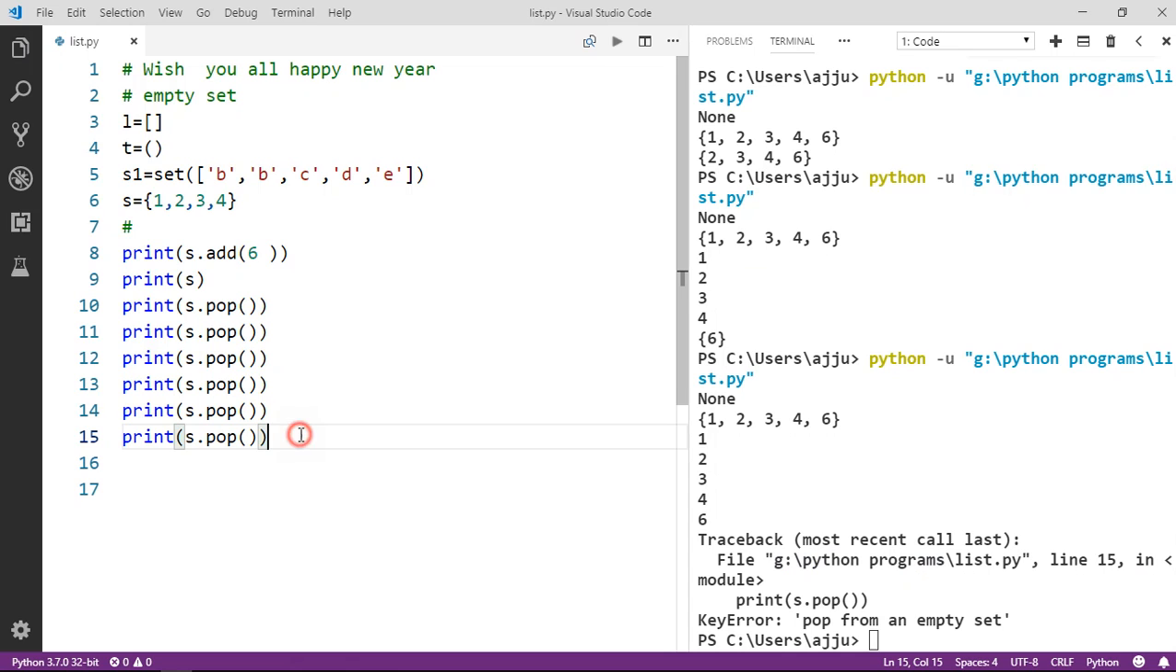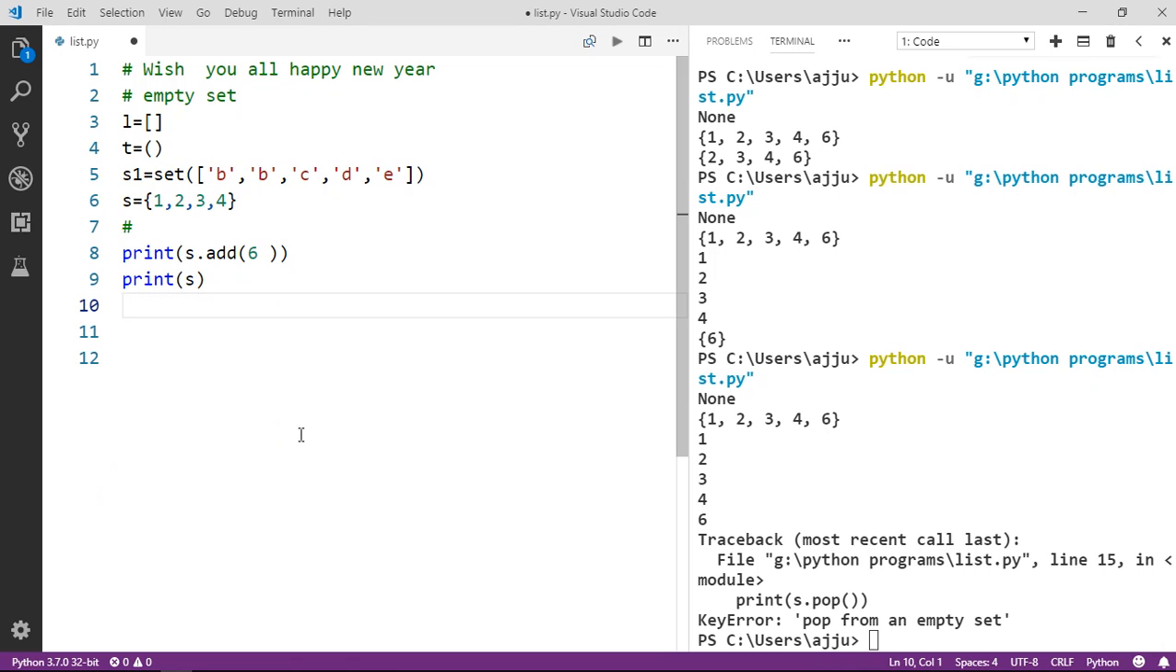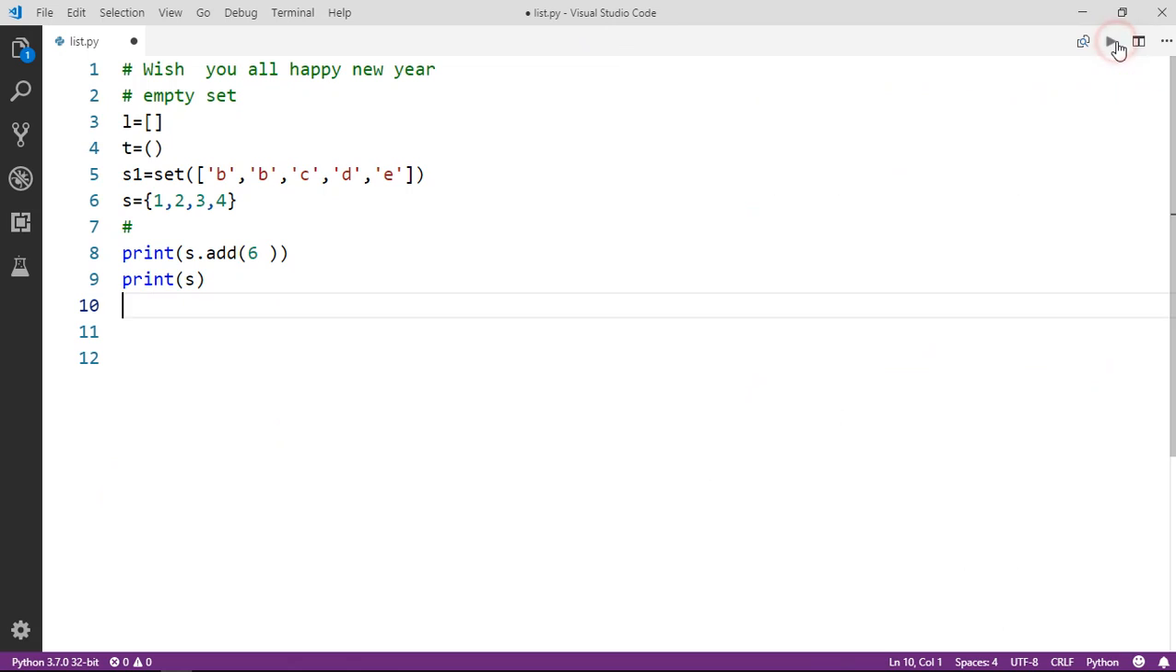So guys, this is about the pop, but it is not good if I want to delete a 6. If I use pop, it is not going to produce the desired result. So what is the solution for it?